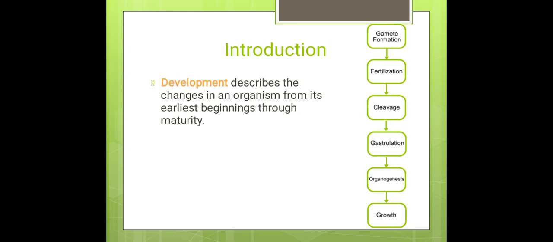Now, what is development? Development means the changes in an organism from its early beginnings through maturity. For example, first male and female gametes will form. After that, the two gametes meet each other. Then it undergoes fertilization. After fertilization, it undergoes cleavage. After cleavage, it enters into gastrulation. After gastrulation, it enters into organogenesis. Finally, the organism will grow.